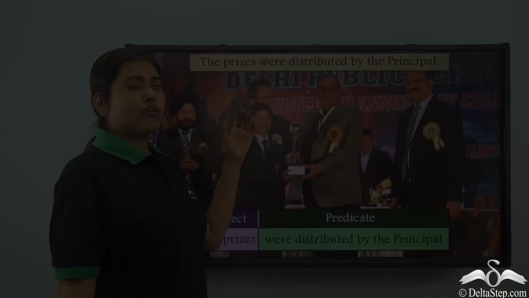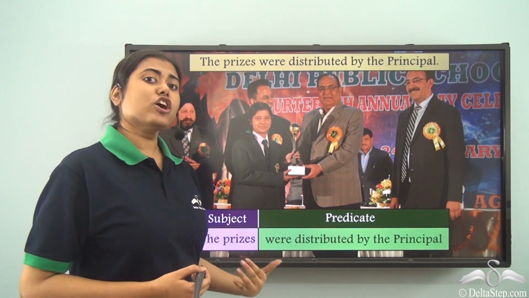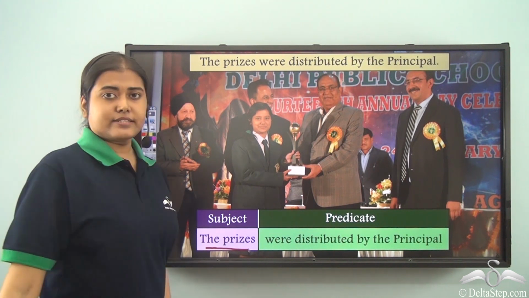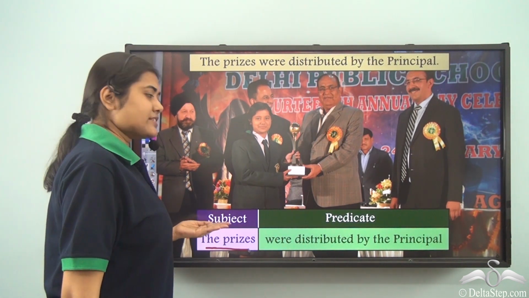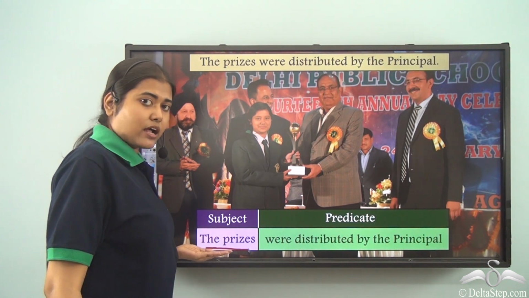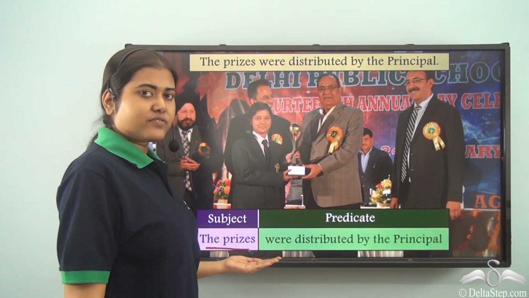But in this case, when the verb is were distributed, then if I say what were distributed, the answer is given by the prizes. Hence, here the subject is the prizes. Once again, the is the article modifying the noun prizes, and the remaining part of the sentence, were distributed by the principal, becomes the predicate.